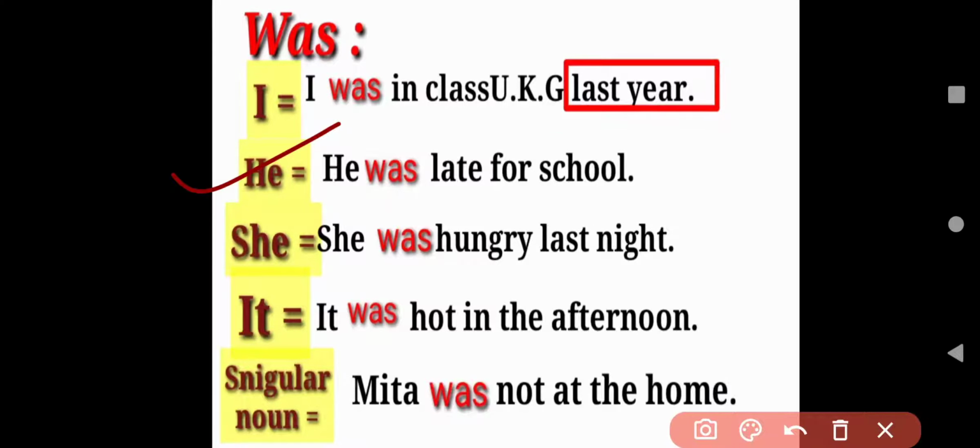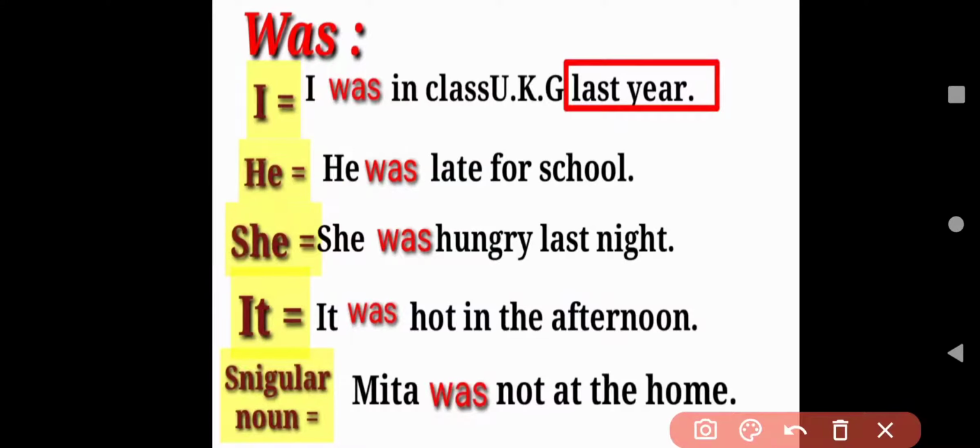Next, he was late for school. He stands for singular, so we will use was. And she was hungry last night. Again, if you observe here, we have mentioned the words last night. The night has gone. So it means it's a past time.